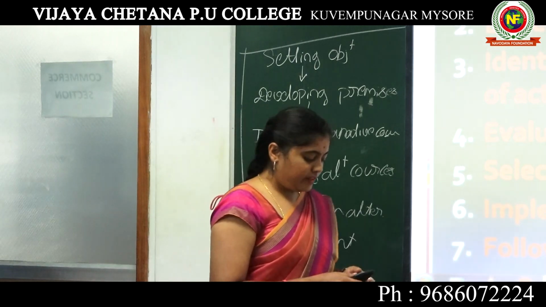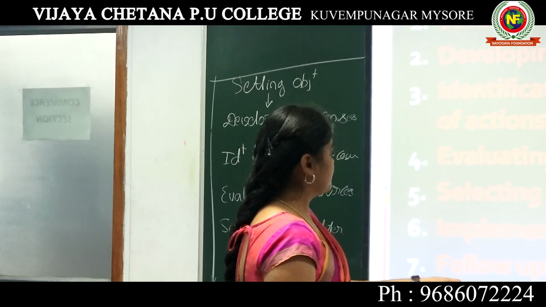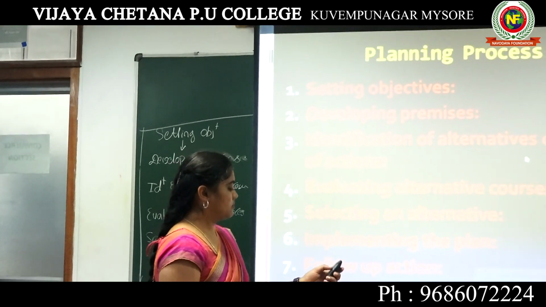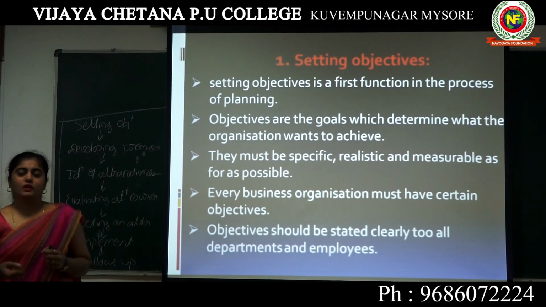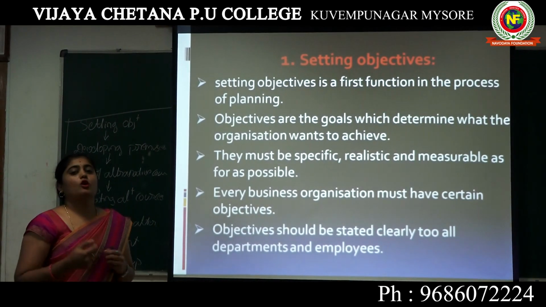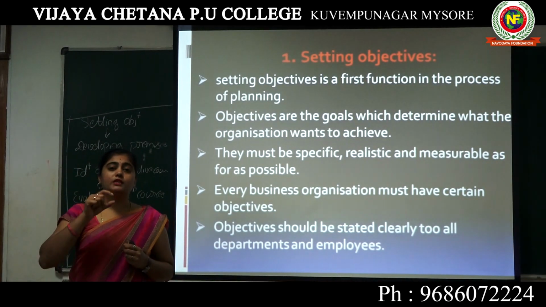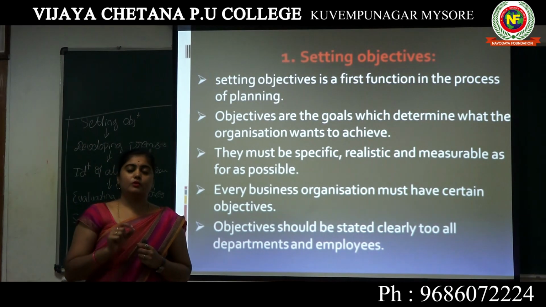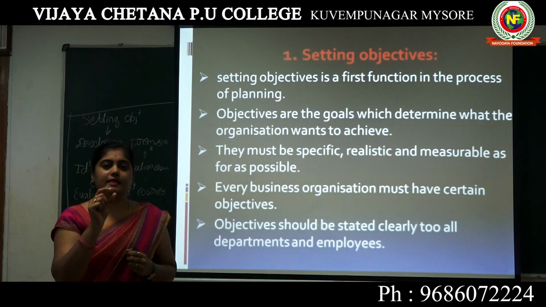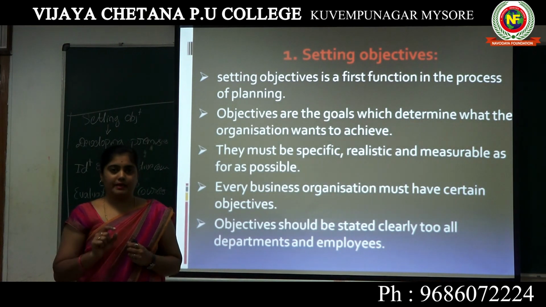First we are going to explain the first step, that is setting objectives. In the last class we discussed what objectives are. The objectives are nothing but the desired goals that the organization wishes to reach, set by our top level management.